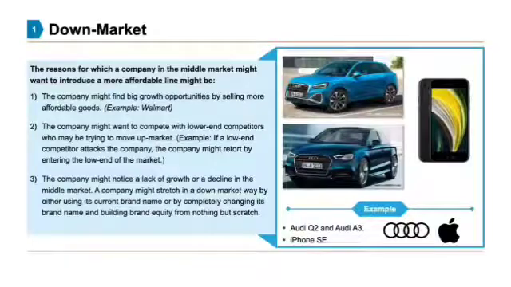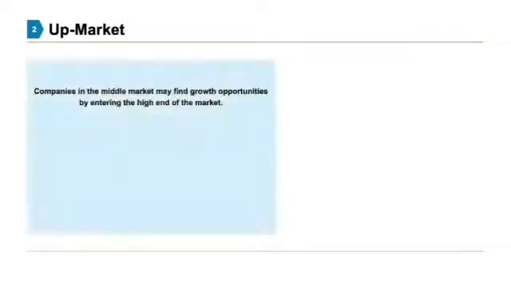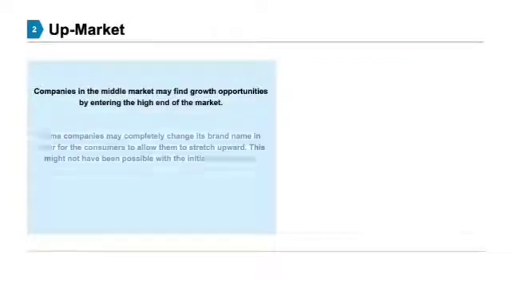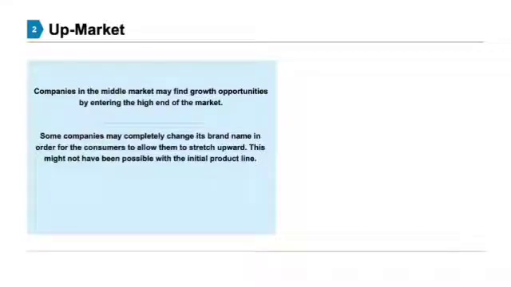Examples of brands who adopted the down market stretching strategy are the Audi Q2 and Audi A3 and the Apple iPhone SE. Next up is the upmarket stretching. Companies in the middle market may find growth opportunities by entering the high end of the market. Some companies may completely change their brand name in order for consumers to allow them to stretch upwards. This might not have been possible with the initial product line.